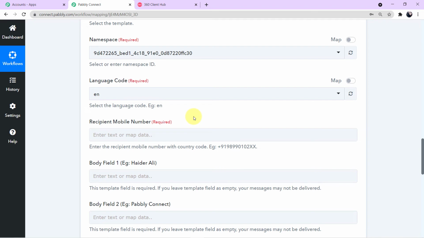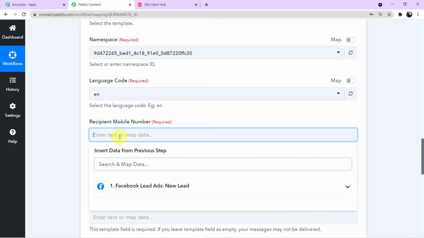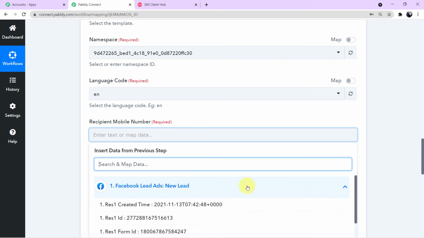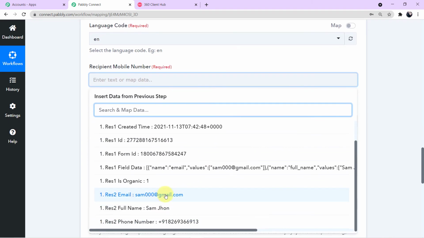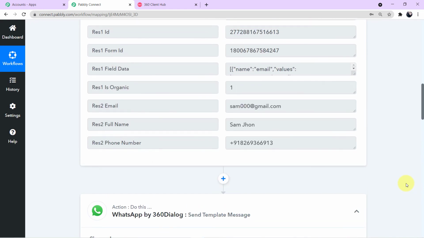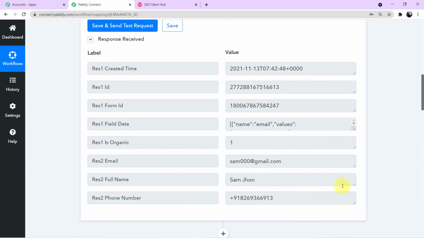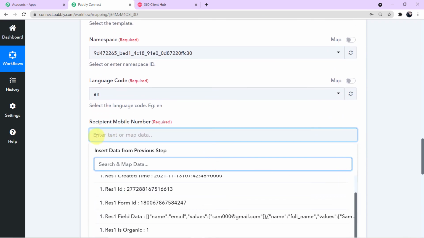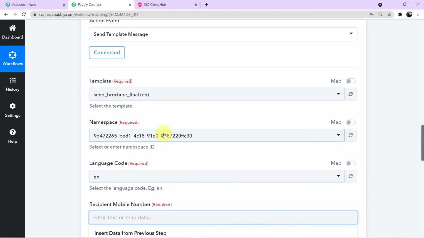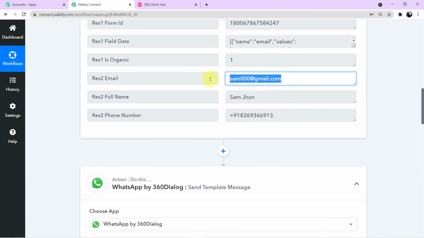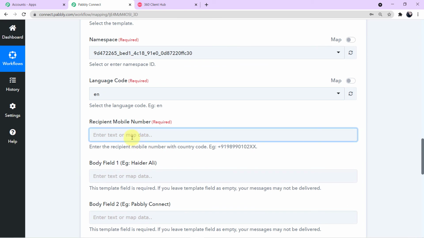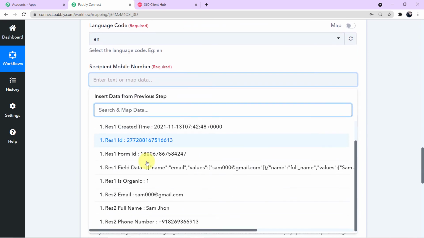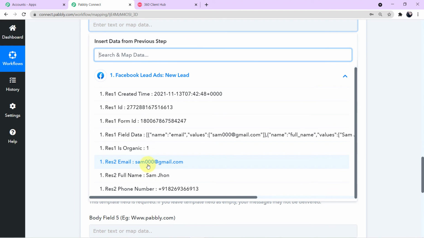Before that, let me tell you what is mapping of data, guys, and why this feature is given to you in Pabbly Connect. Because whenever you click the field, a scroll down will appear in front of you. Now if you click the scroll down, you can see all of the responses down here. Now these responses are the same responses which we have captured above in Pabbly Connect. So this feature of mapping data is given to you because whenever you are required to fill up the value in a field, you need not go up again and again, search for the value, copy it, come down and paste it here. Instead, you can simply click on the field, come down, search for the value and click it. Automatically it will be mapped.